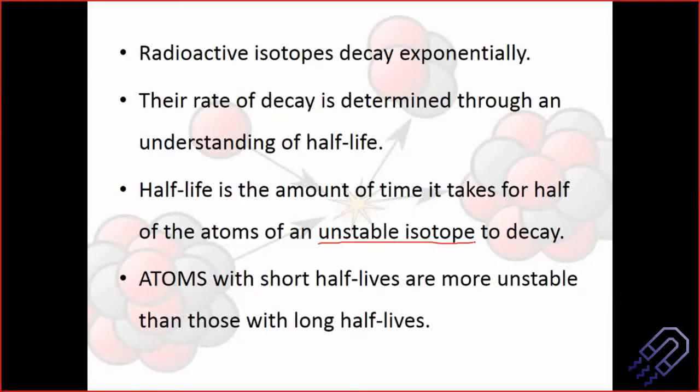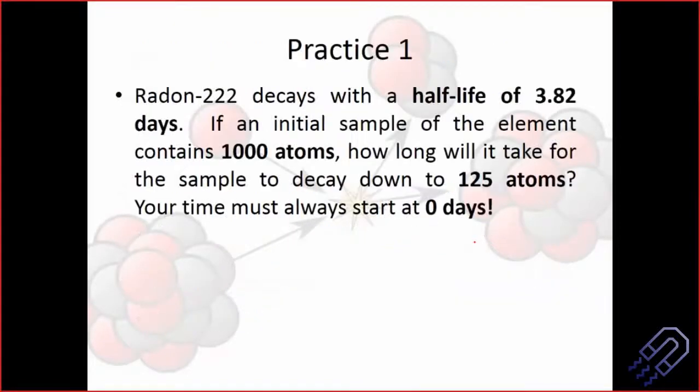Why does this happen? Because it is more unstable. There are more alpha, beta, and gamma rays which can come out of the system because of its instability, compared to one having a longer half-life. An atom having a longer half-life will of course emit alpha, beta, gamma rays, but it will take a longer and longer period. That is the basic difference. This might be an objective question: unstable atoms have longer half-life, shorter half-life, both, or none of the above. It will always have a short half-life. A very simple idea here.